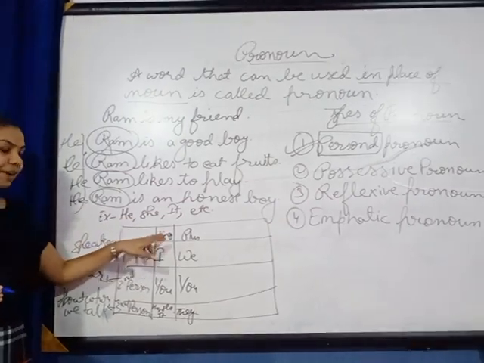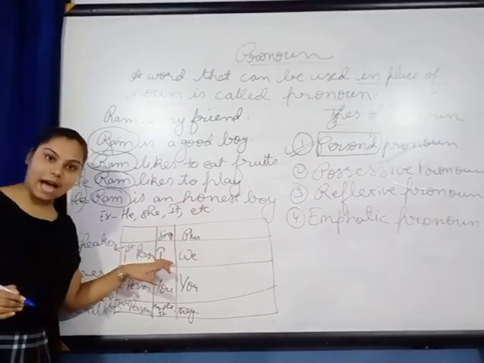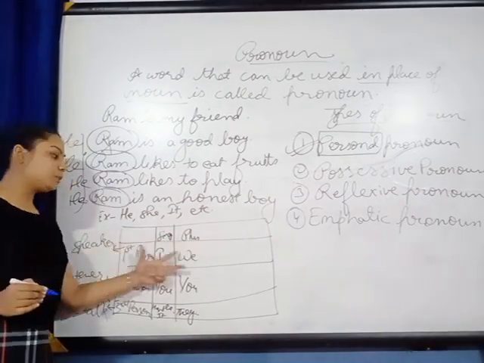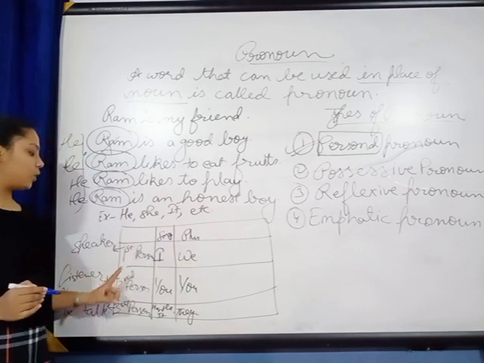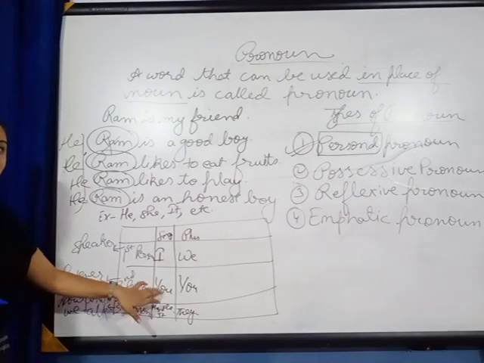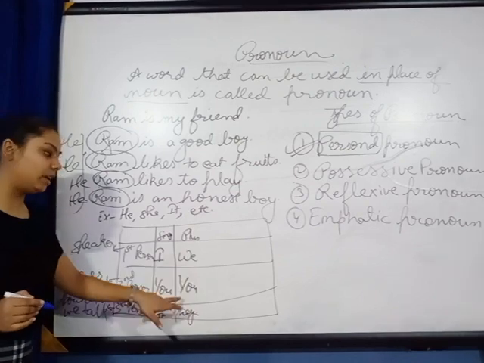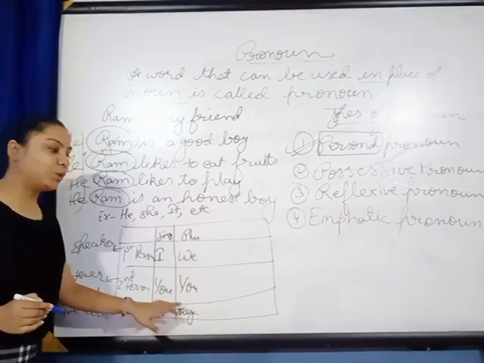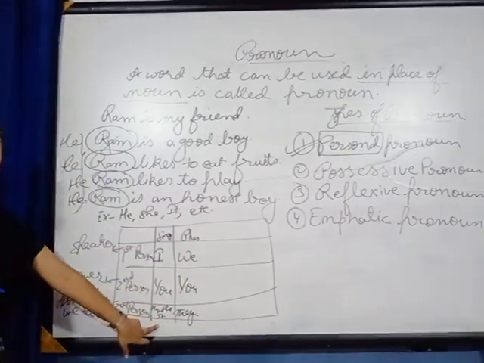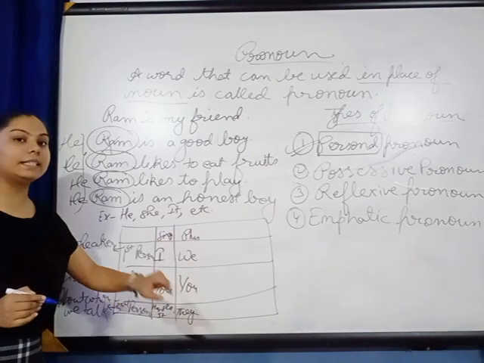If I talk about singular first person, that is I. If I talk about plural first person, that is we. Singular second person is you, and plural second person is also you. Singular third person is he, she, it, and plural third person is they.